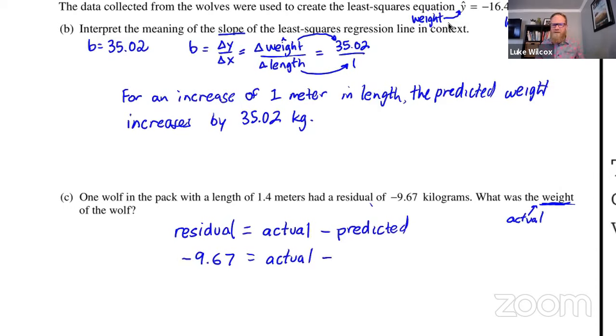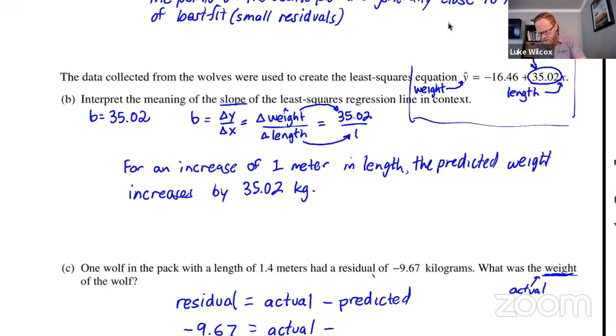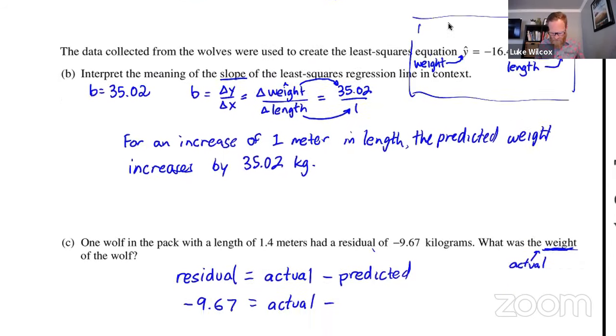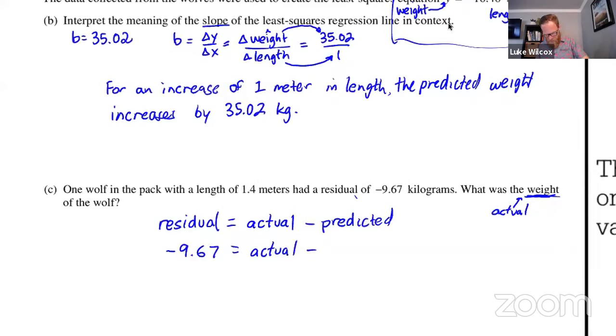Well, they didn't give us the predicted value for this wolf, but we can calculate it because up here we have our equation for the line of best fit, which will allow us to find the predicted weight. So I'm going to do this work off to the side. What I need is the predicted weight for this particular wolf.